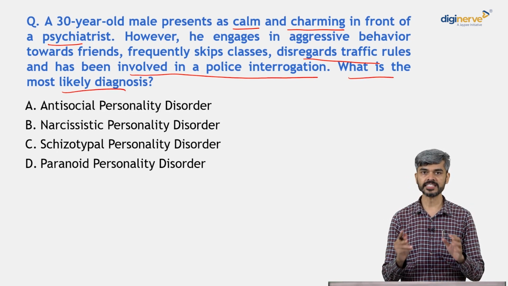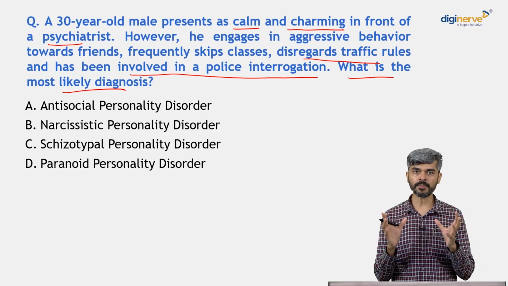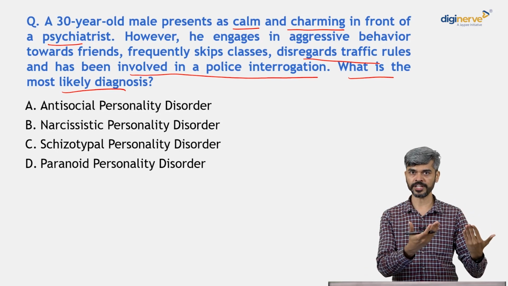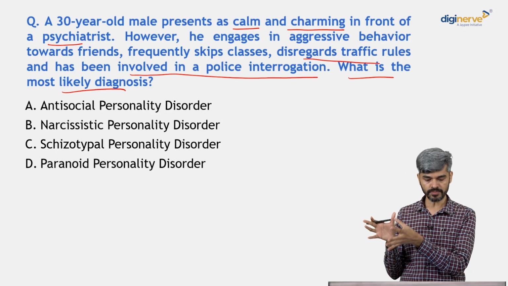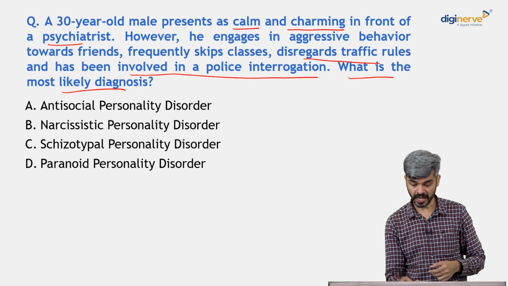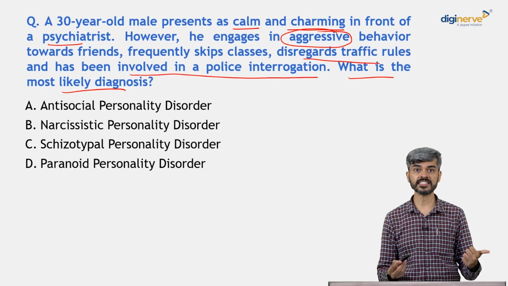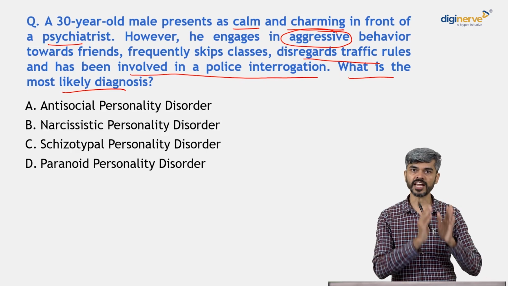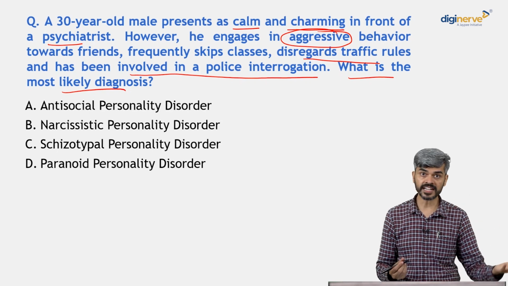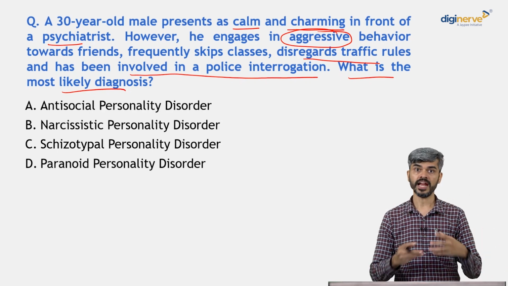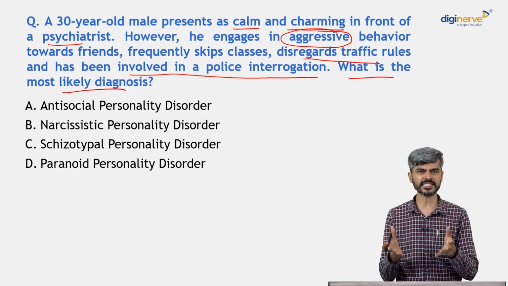So what you see here is this person is able to keep a sense of calm and charm in front of a particular person. So it's very manipulative, right? But when it comes to his friends, he is engaging in very aggressive behavior. He has impulsive and aggressive behavior. He is not attending classes. So whatever social conventions, rules, regulations are there, he is breaking them. He is disregarding traffic rules. He is not worried about ending up with legal problems. In fact, the police are interrogating him, right? So what does this suggest?